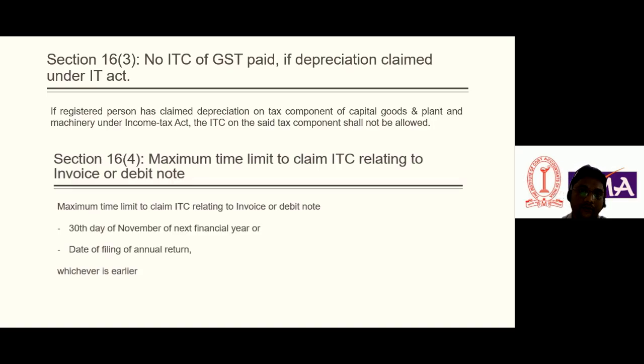In the first scenario, if he books the capital asset at rupees 1000, then he can claim the ITC on such capital goods. If he books the asset inclusive of GST, then he is not eligible to take ITC. It is a very simple concept. When you book the capital asset, depreciation is charged on the basis of the useful life of the asset, and it is deducted from the profit and loss account.